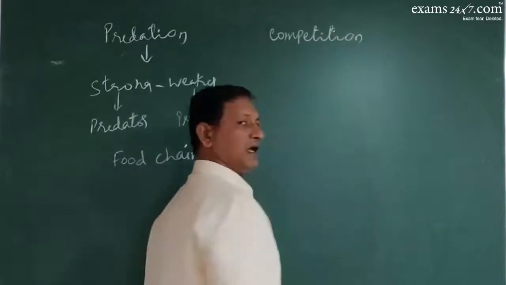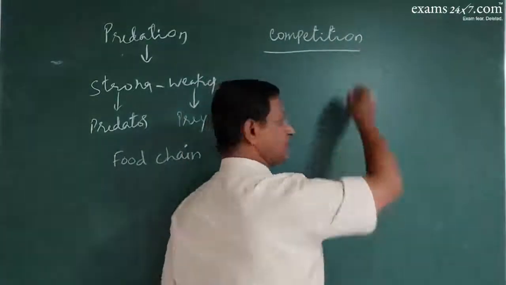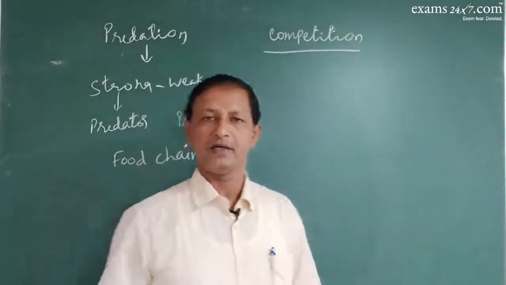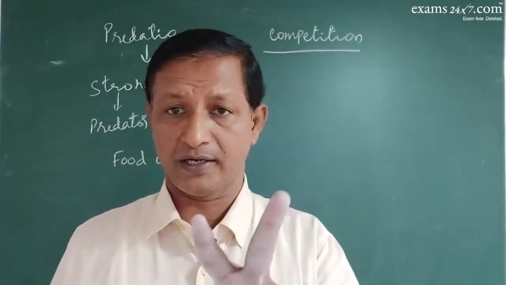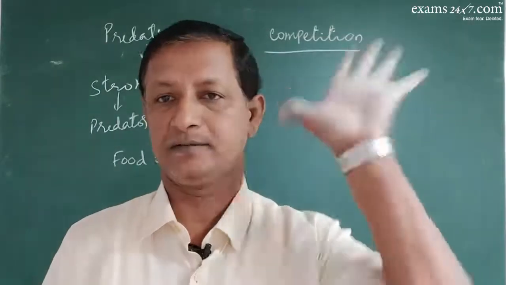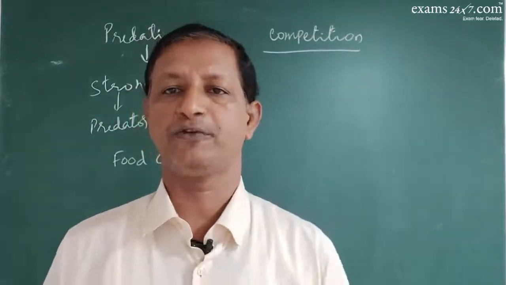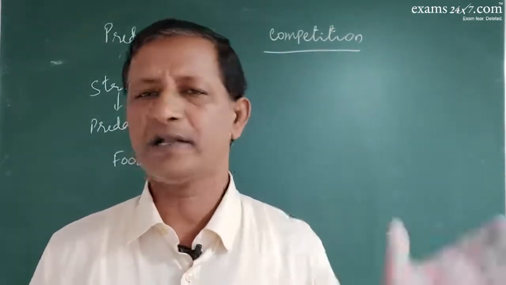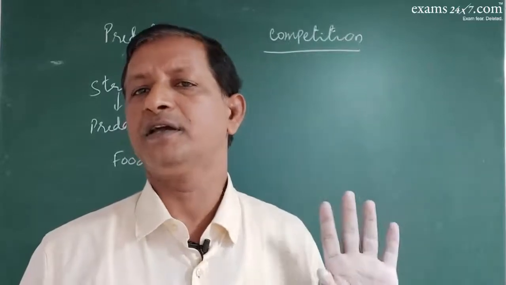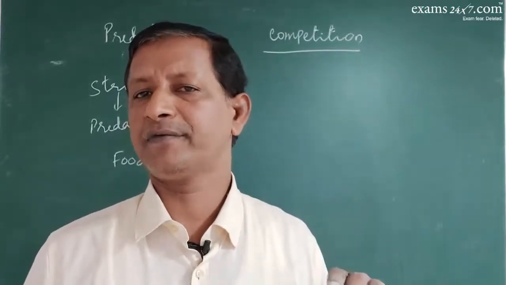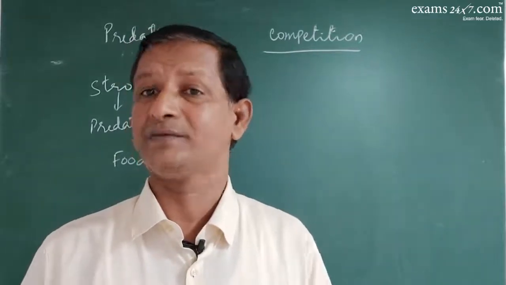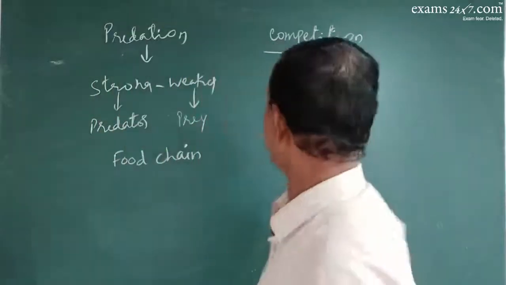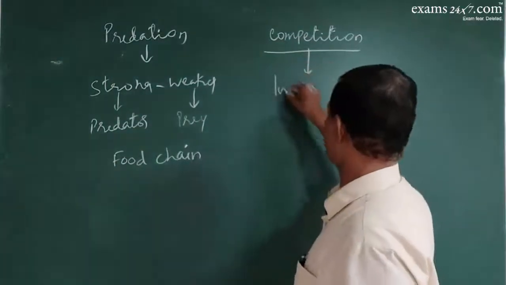Competition again is important, which naturally occurs in a given environment where there will be an interaction between two organisms to obtain something. It may be for food, it may be for shelter, it may be for anything. So there will be an interaction between two groups of organisms or two individuals to get something. Okay, so that competition may be